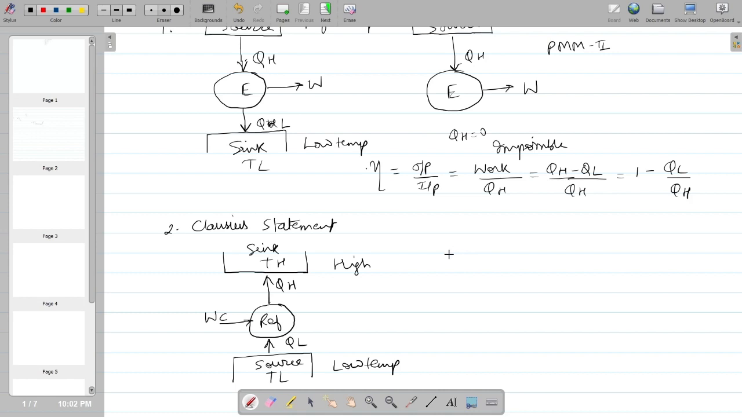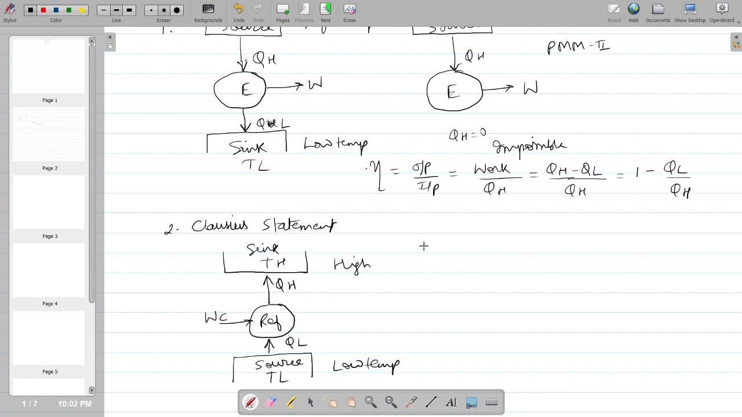He says that it is impossible to remove heat from the lower temperature and give it at the higher temperature without the aid of external work. External work means if this is zero, it is impossible. We will always require work to remove heat from the lower temperature and give it at the higher temperature.